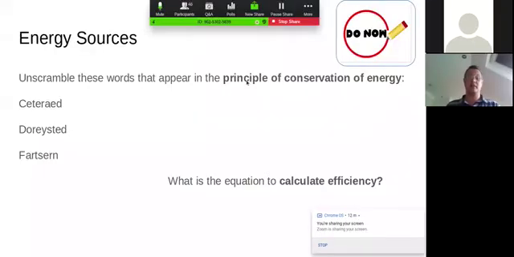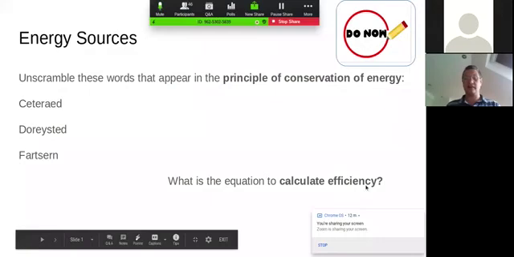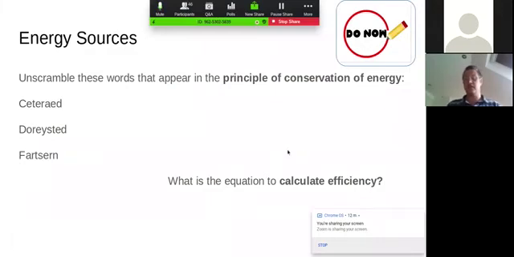That appear in the principle of conservation of energy. Hopefully you know that energy cannot be created or destroyed. It can only be transferred from one form to another. And for the equation to calculate efficiency, you need to know the useful energy out divided by the total energy in.